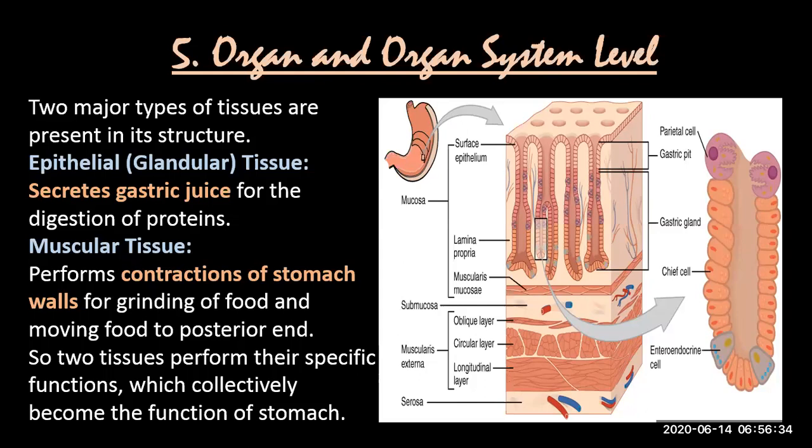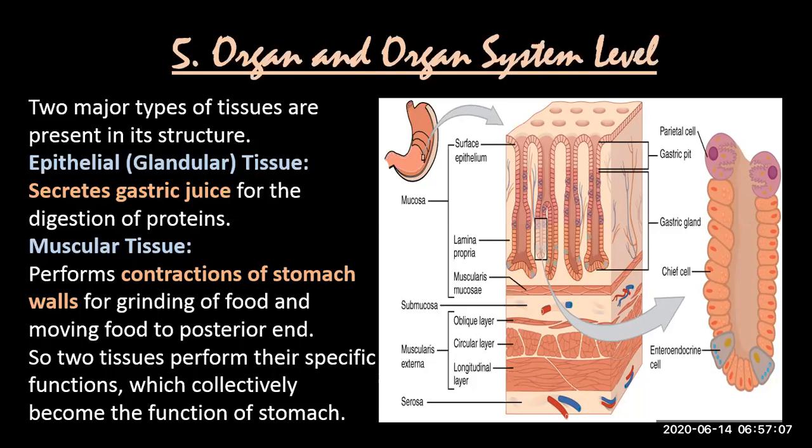Example of a stomach. In the stomach, there are two major types of tissues. Number one is epithelial glandular tissue. Number two is muscular tissue. I repeat, stomach is an organ formed by the combination of two tissues. Epithelial tissue is basically the tissue which makes the outermost layer of organs and the innermost layer, and the outermost layer of even our body, like skin.